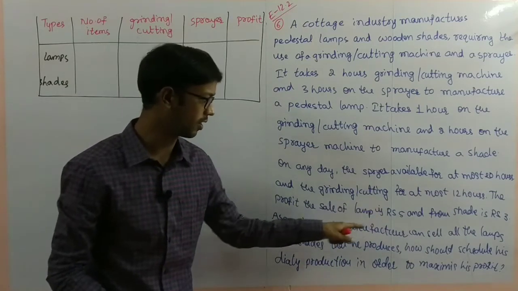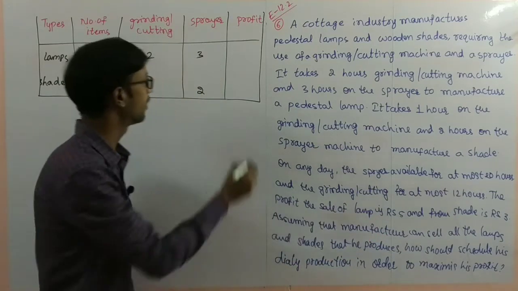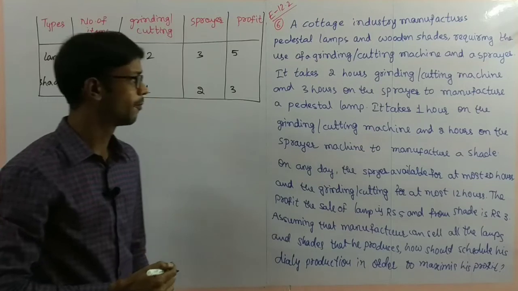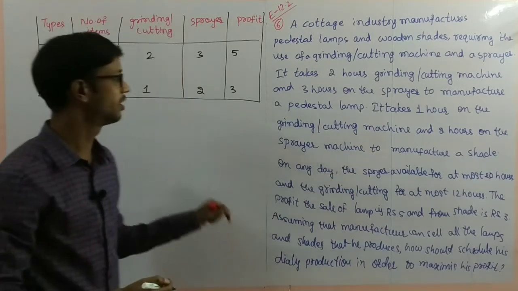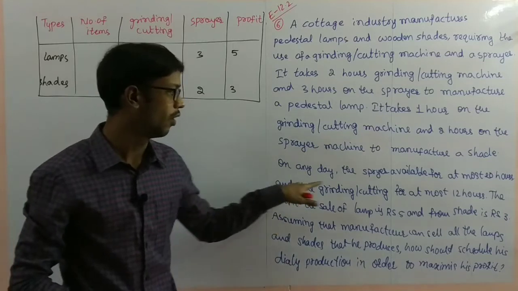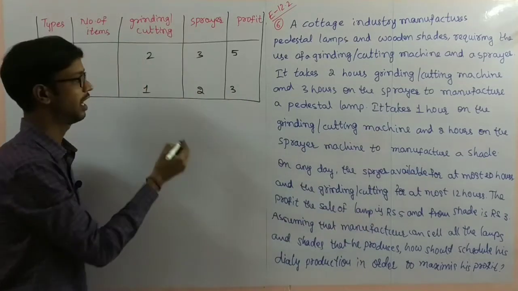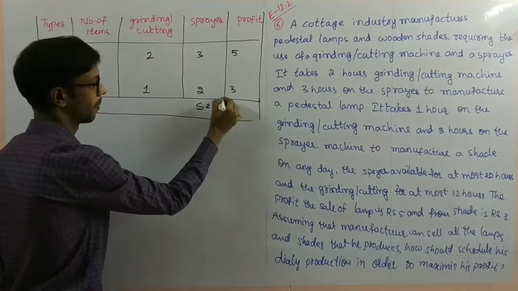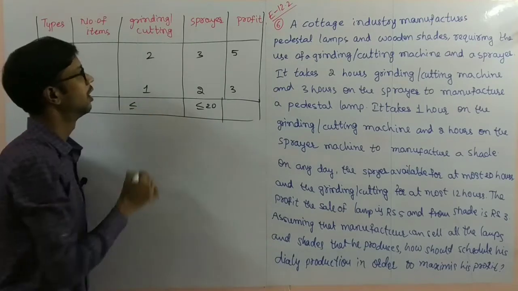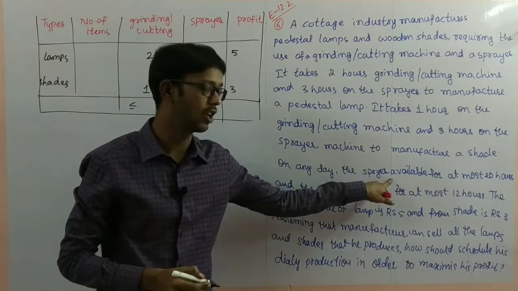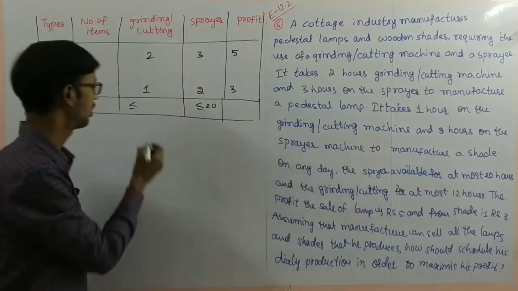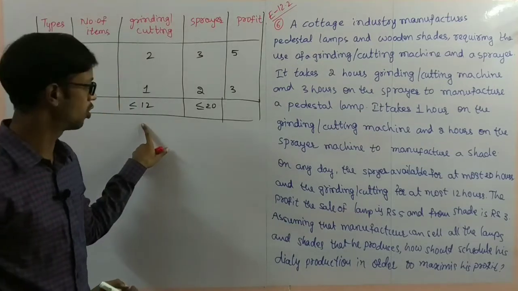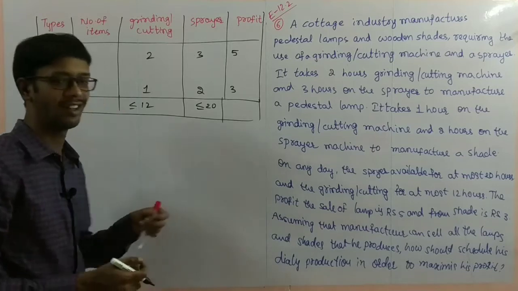Next, the profit: the profit on a lamp is 5 rupees and 3 rupees on a shade. And the availability of machines they gave: one day, the sprayer machine is available 20 hours, at most. That's why I am taking less than or equal to. Next, grinding: here you observe they first gave the sprayer, next the grinding machine, so write it carefully. 12 hours, at most, the highest value. You can take lesser also, no problem.